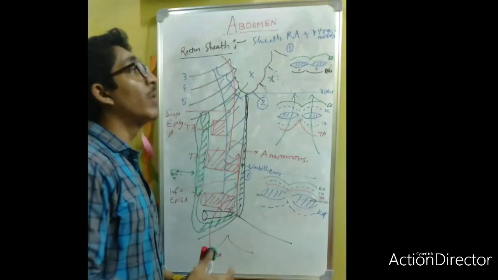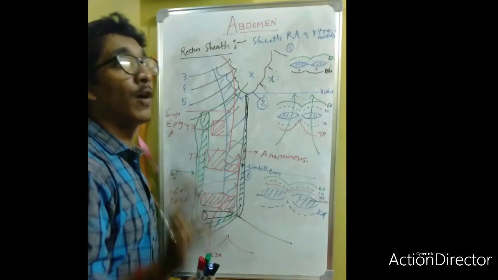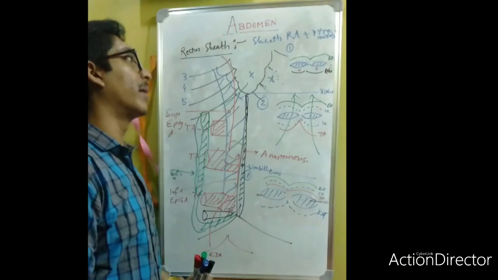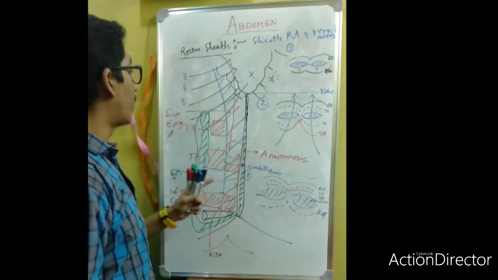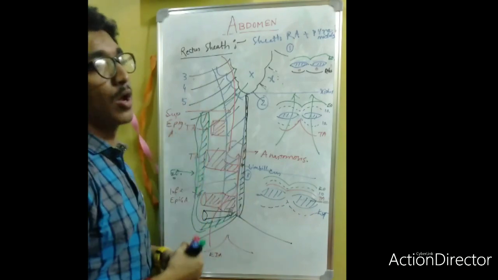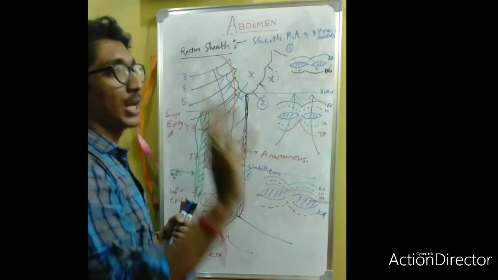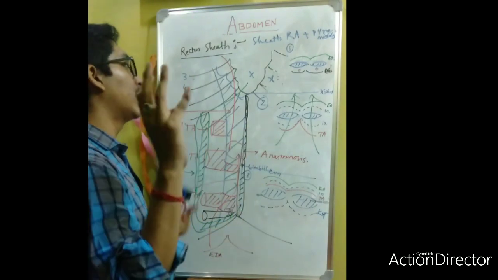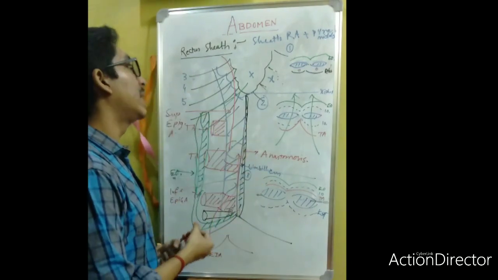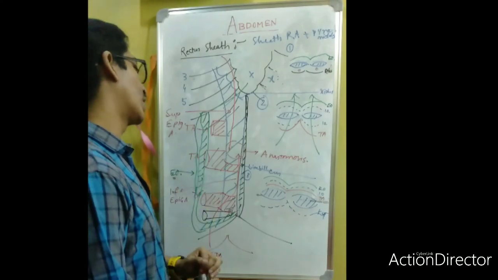When abdominal pressure rises, like sneezing or coughing, all the flat muscles, the external oblique, internal oblique and transversus abdominis, protect your viscera from protruding outwards. So that's it. These are the surgical levels and the protective mechanisms, the very important clinical anatomy regarding the rectus sheath.